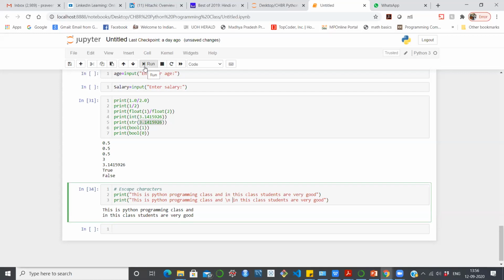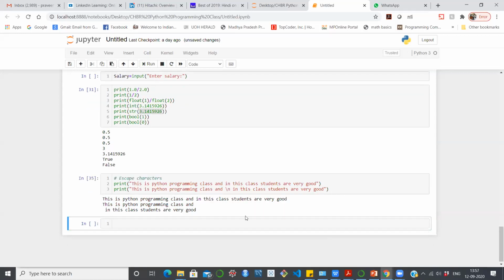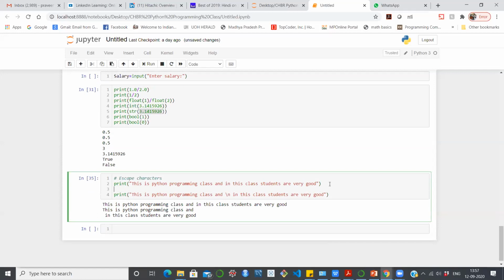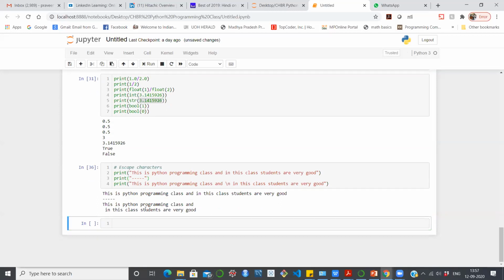You can easily compare this example. So you can mention it here: it's a print and then this. Just mention it like this. That's it. Now you can easily see exactly what output you will get. I have done this so you can easily differentiate where exactly I have used backslash n.